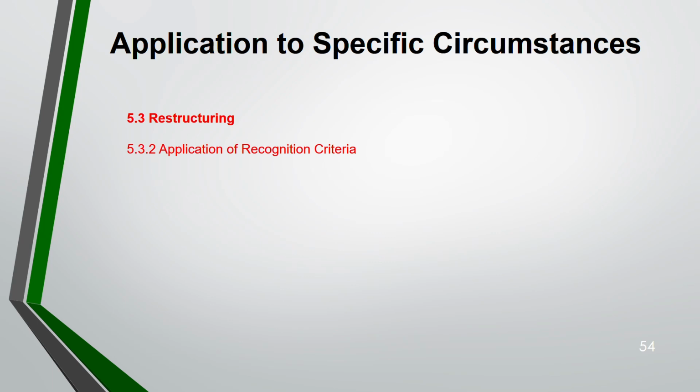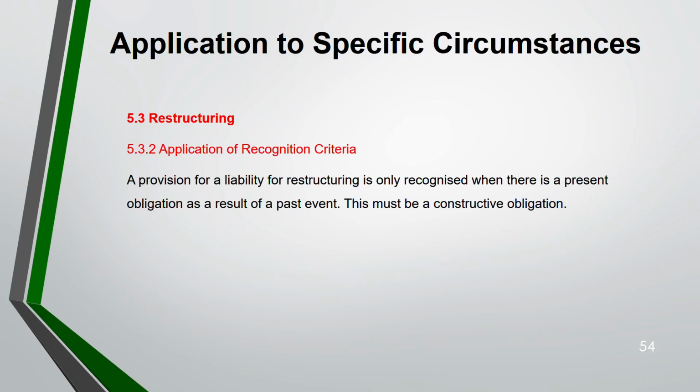Application of recognition criteria. So if your event falls in one of this category, they are restructured. Then you have to apply the recognition criteria. But if your event does not fall in any of the criteria given above, it is not a restructuring. Okay. So assuming it's a restructuring. Now you have to recognize a provision. Okay. A provision for a liability for restructuring is only recognized when there is a present obligation as a result of the past event. And this must be a constructive obligation. So it's not a legal obligation. You don't have any contract or law, but constructive obligation because in the past you used to do.